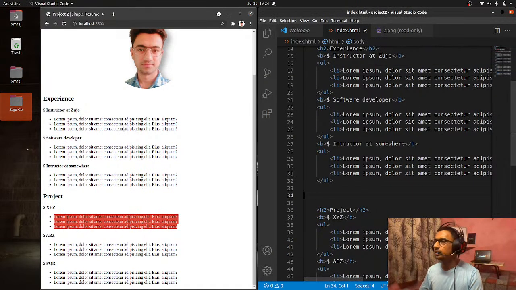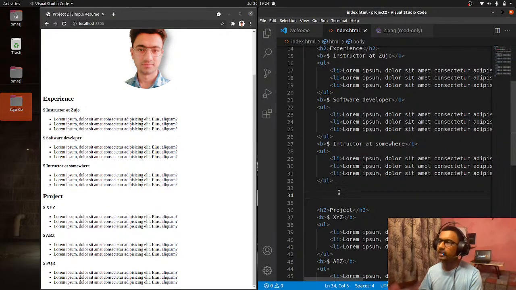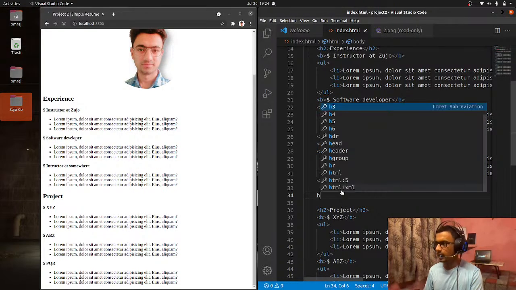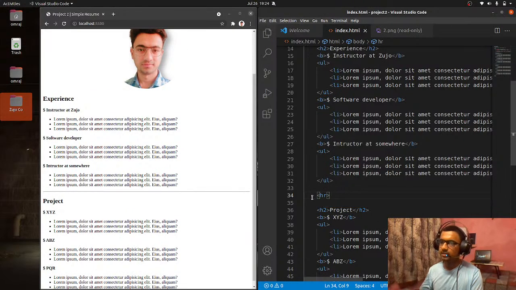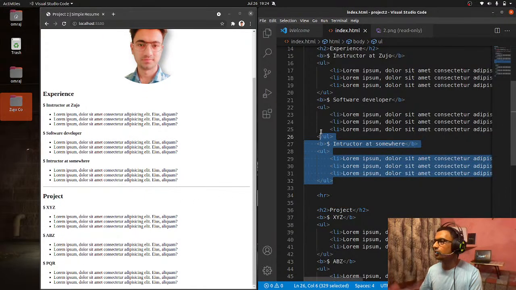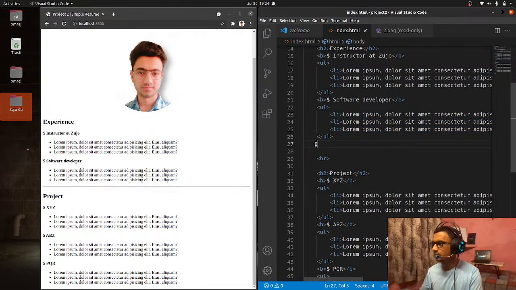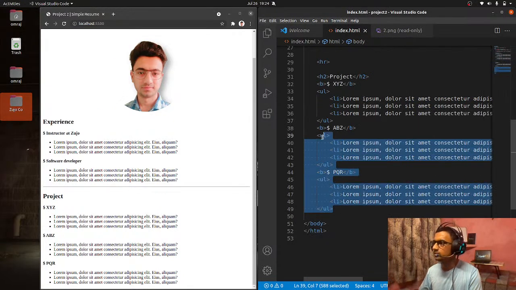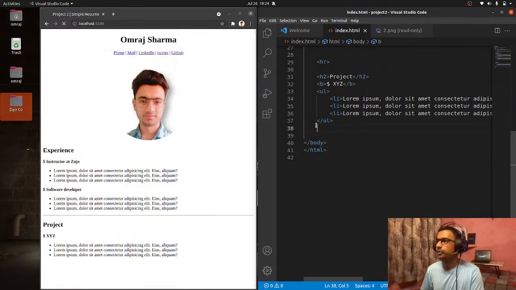Between both of them, it is so much missed, I would say, because there is a lot of content. So I just have to say the HR tag, and this will create a horizontal row. And I feel there are a lot of experience sections over here, so I am reducing one, because there are a lot of things in the cluster and it is not feeling good to me. But if you want, you can actually do that. Now it feels a little bit clearer and makes much more sense, right?